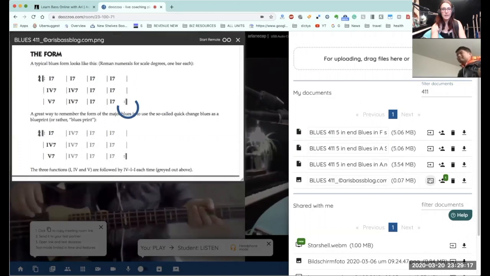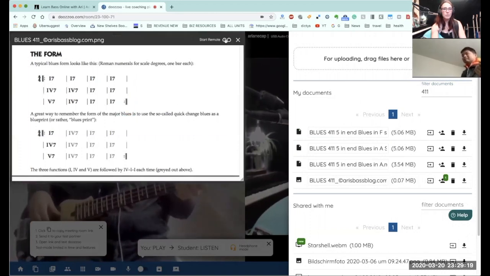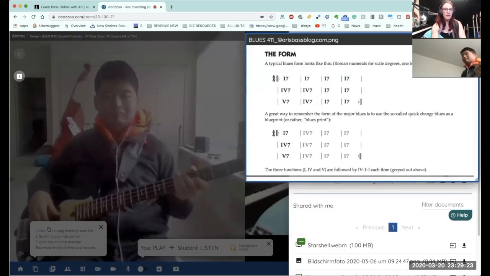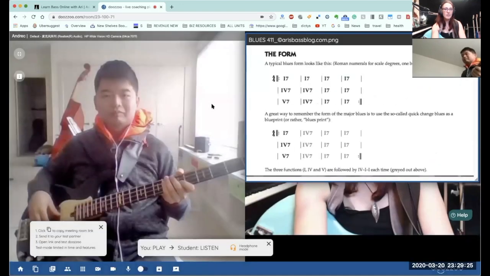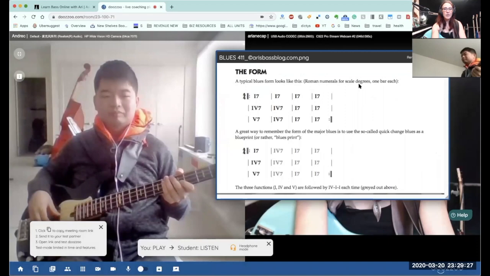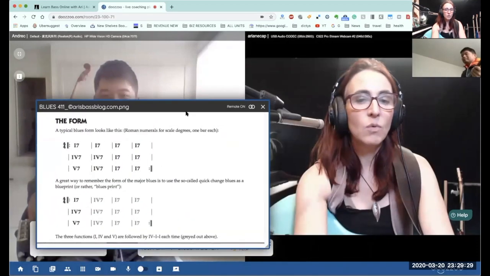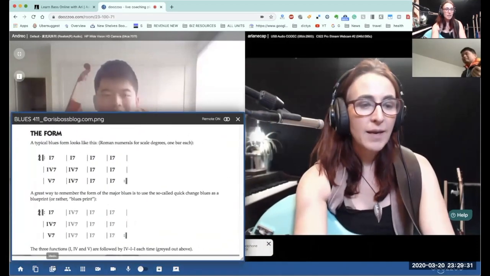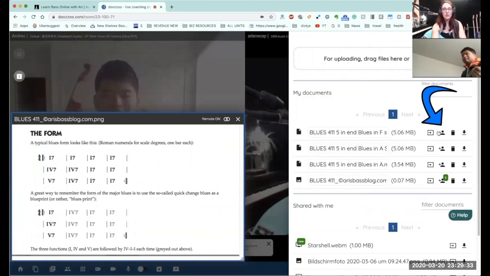Here's a PDF that I can fly into the lesson, boom, and Andre sees it. And I can move that out of the way, and off we go, starting the exercise. And what is also wonderful, I can share that with him into his media library. If I want to share it, I will click the button that says plus and the little guy. I can also obviously delete it and download it into my own files.